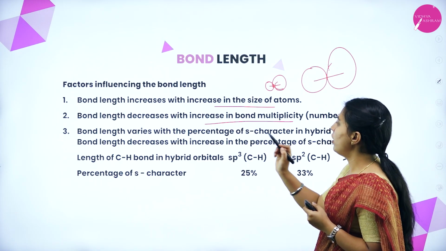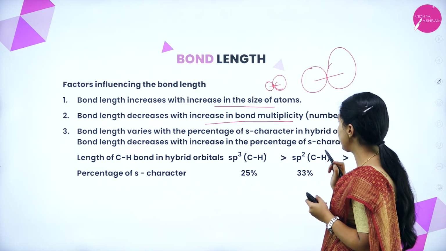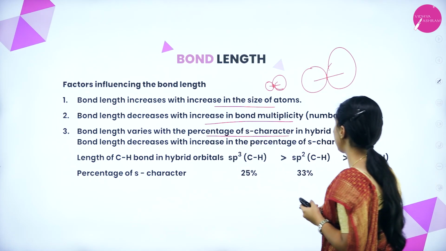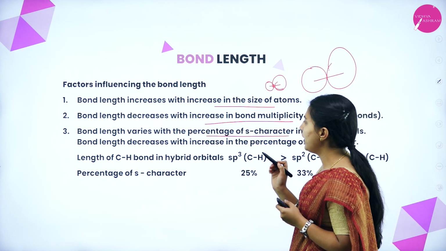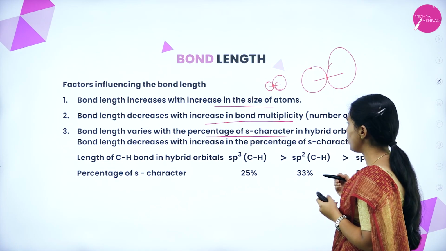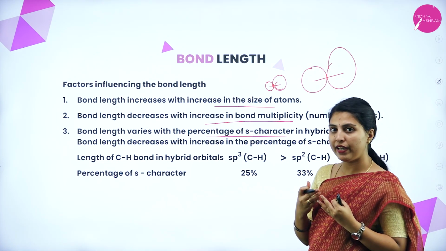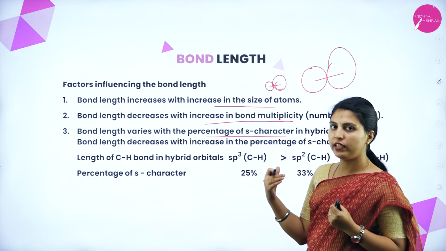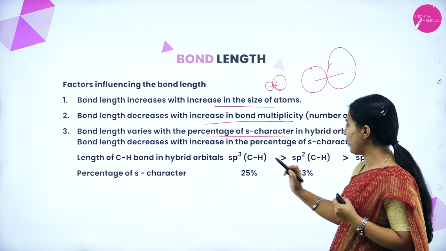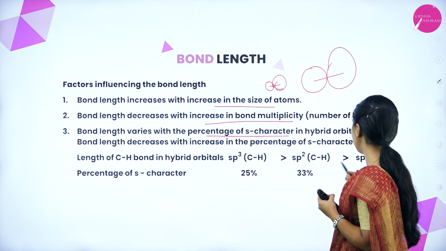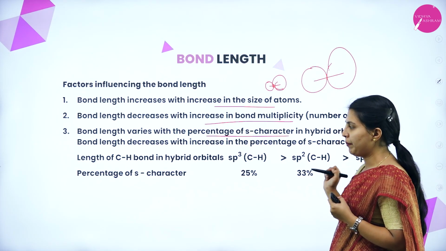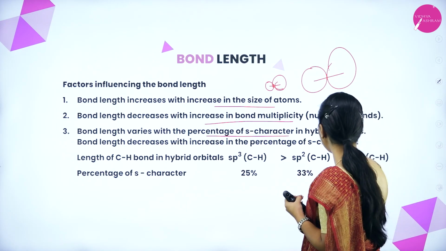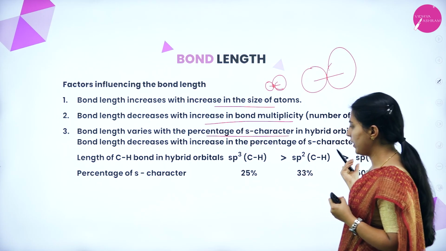Bond length also varies with the percentage of S character in hybrid orbitals. Bond length decreases with increase in the percentage of S character. Yes, how does it vary? With the increase in the S character, the bond length will decrease. See here, sp3 25%, sp2 33%, sp 50%. That is how the length will decrease.